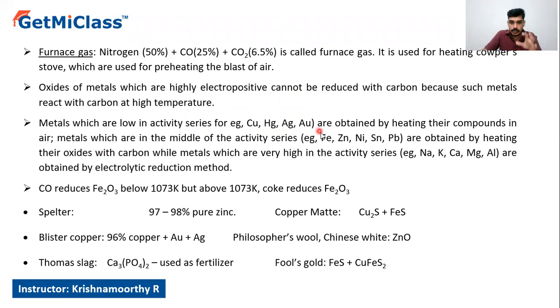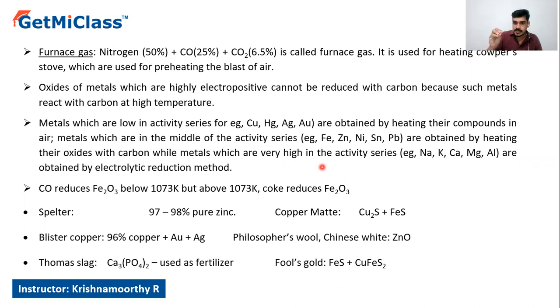Metals which are low in the activity series, for example, 11th group and 12th group elements, under that copper, mercury, silver, gold, etc., are obtained by heating their compounds in the air. Metals which are in the middle of the activity series, for example, iron, nickel, tin, lead, etc., are obtained by heating their oxides with carbon, while metals which are very high in the activity series are obtained by electrolytic reduction. Try to remember this concept.